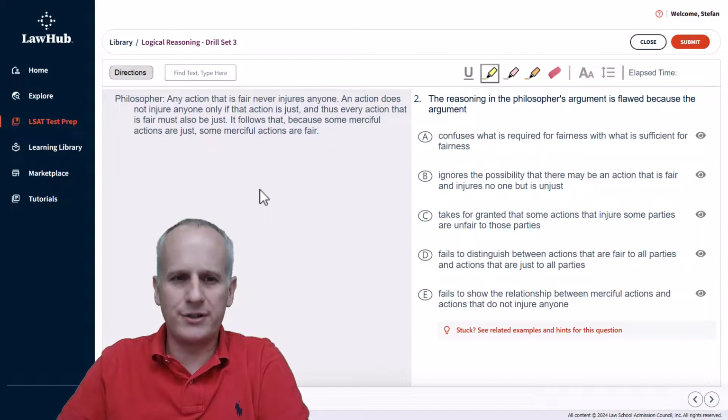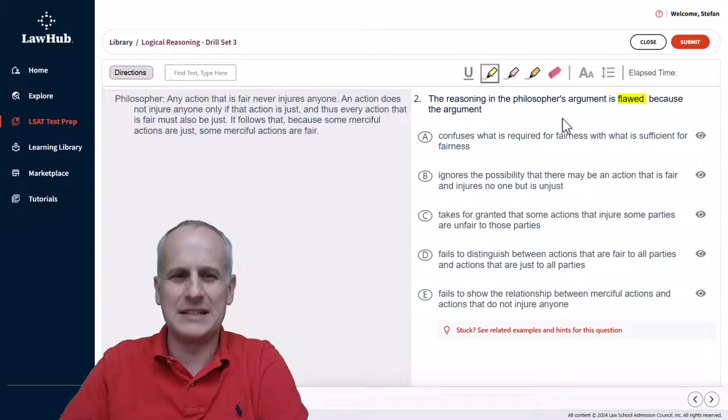This is the second question of logical reasoning drill set number 3. And as always, we've got a highlight tool ready to go, and we read the question stem, which states the reasoning in the philosopher's argument is flawed because the argument does blank. So we're looking for a flaw in the argument.